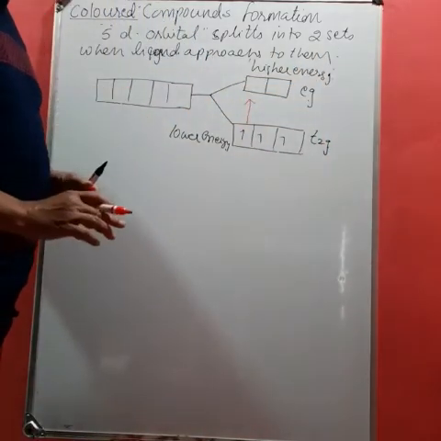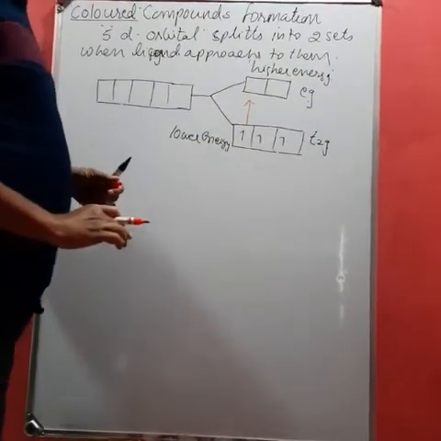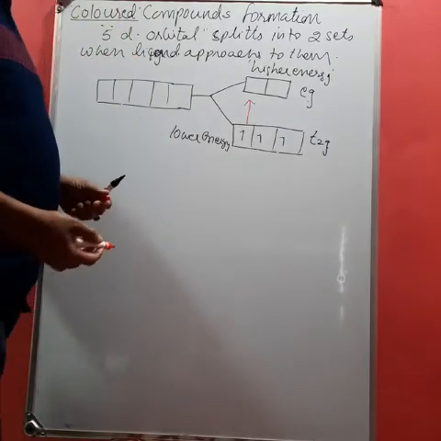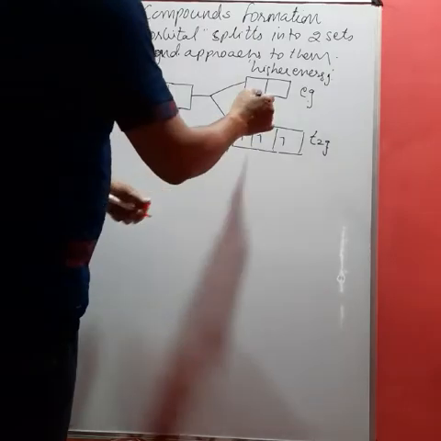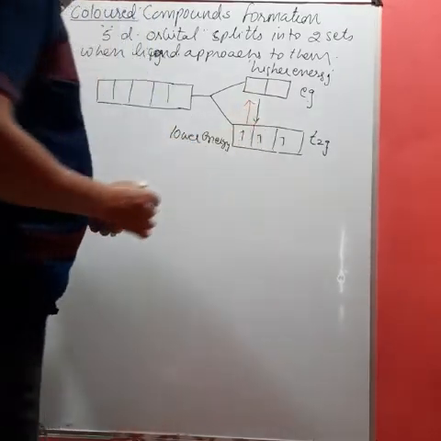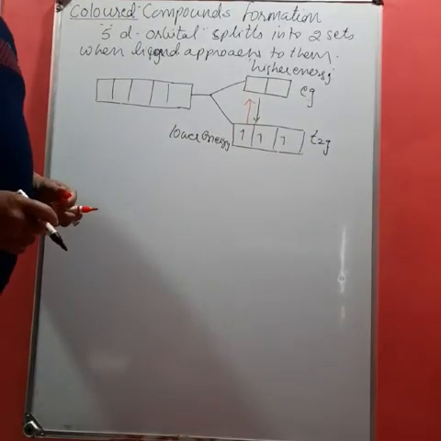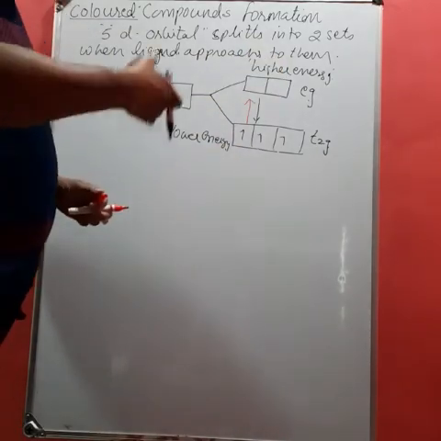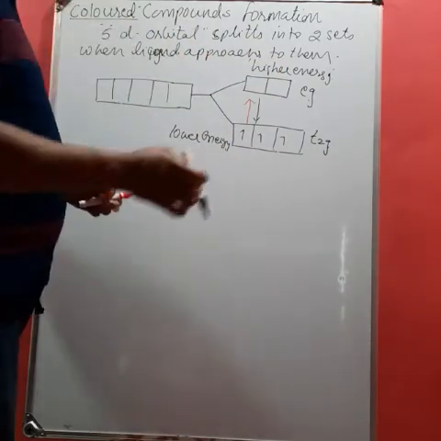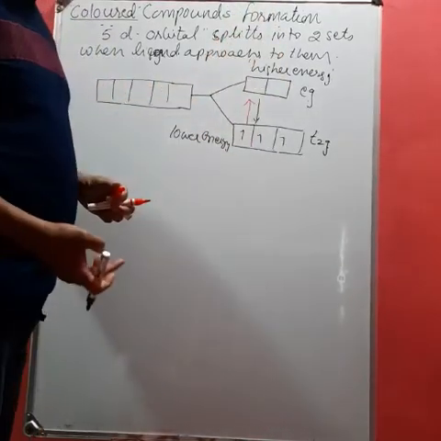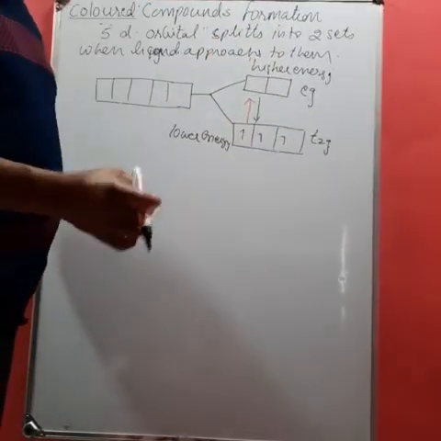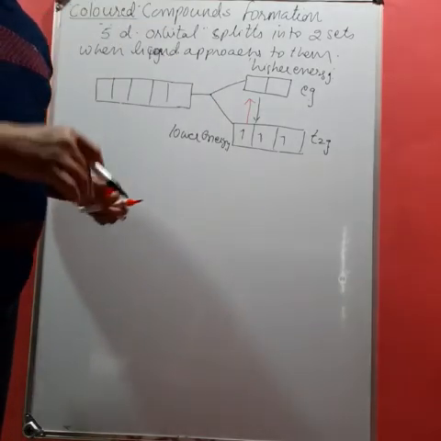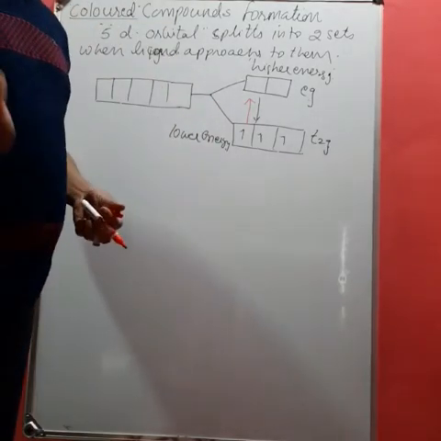But you know that in the higher energy level they are not stable for a longer period of time, therefore they come back to their original state. When they come back, they emit radiation of a certain wavelength, and this emission of certain wavelength appears in the form of colors.